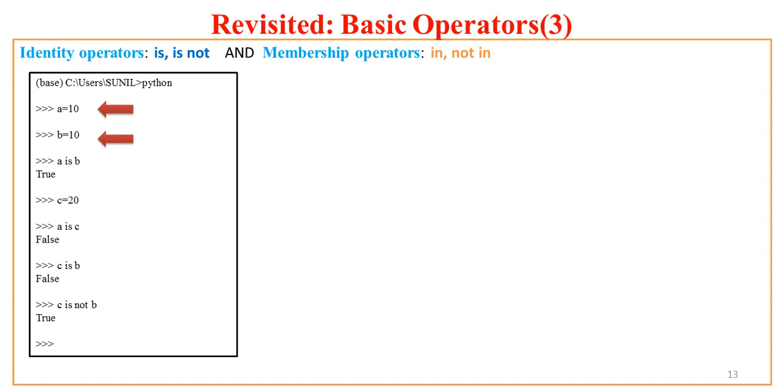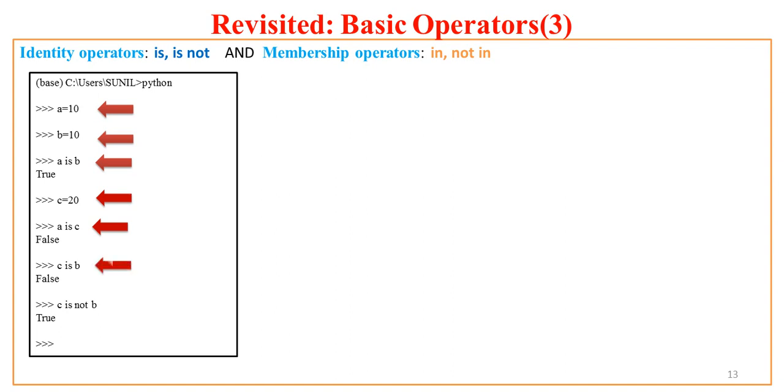Now here I will try the is operator. a is b? That means, are a and b the same? So Python gives you the answer true, as both are sharing the same object. Now I have one more variable c equal to 20, and if I say a is c, it says false. Why? Because the variables a and c are not sharing the same value.